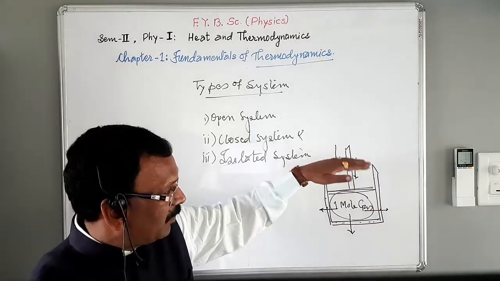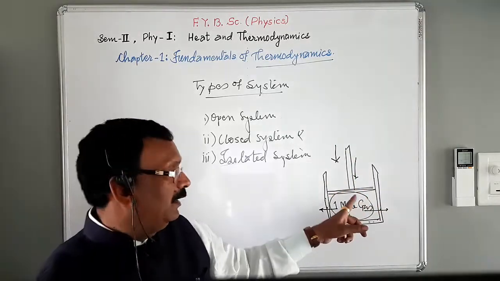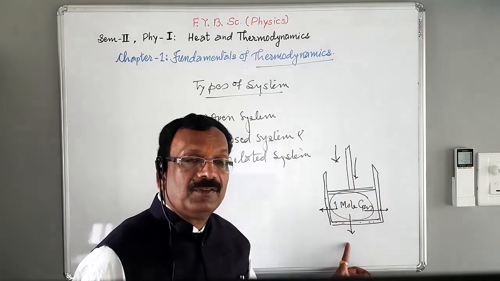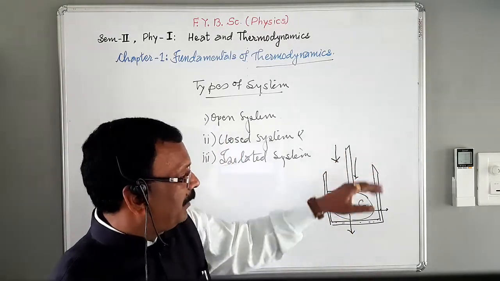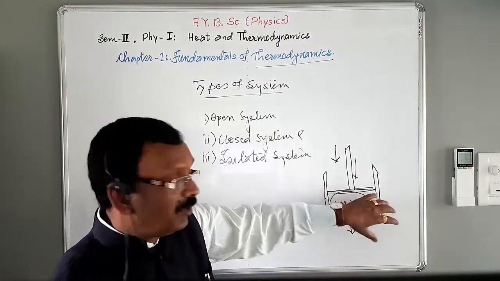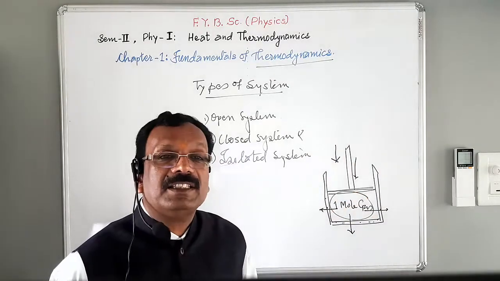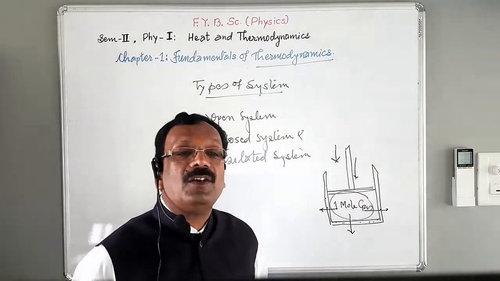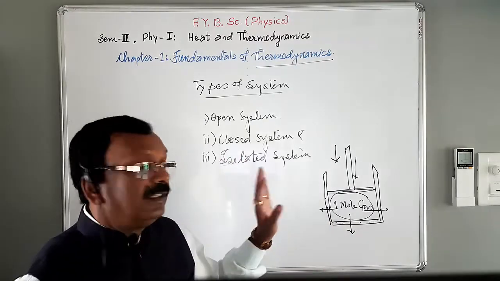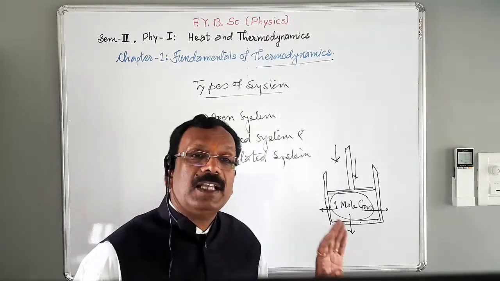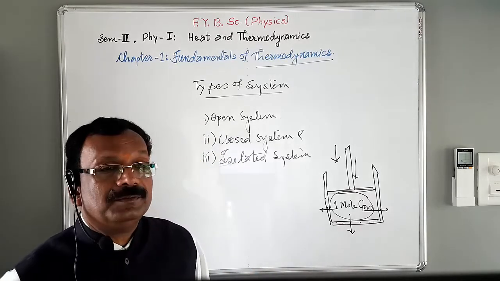When we increase the pressure on the piston, the gas gets compressed and energy is transferred to the surrounding. When we decrease the pressure, the system absorbs energy from the surrounding and expansion of the gas takes place. In this way exchange of energy is possible, and no exchange of matter happens here. So, this is a closed system.